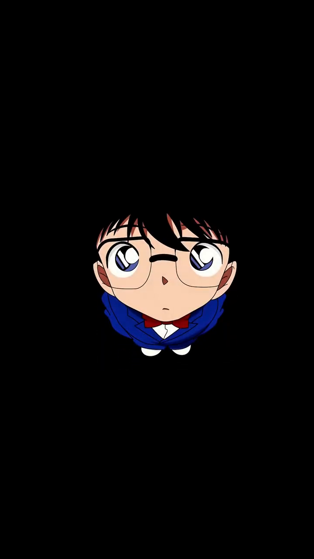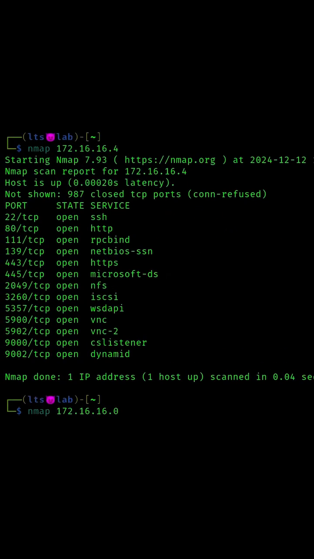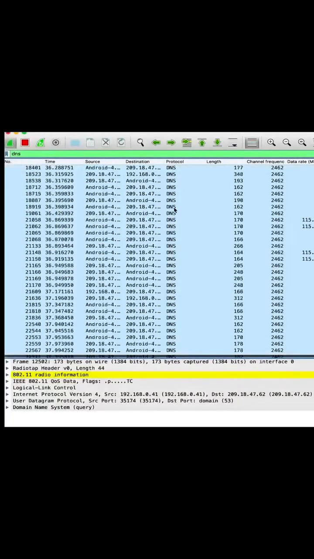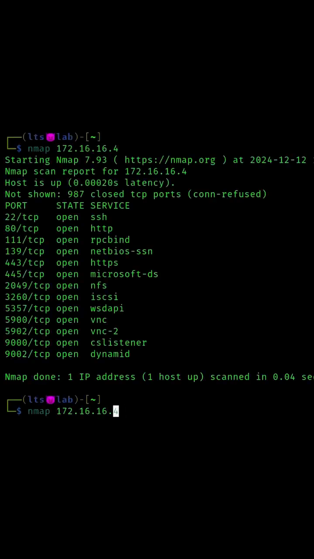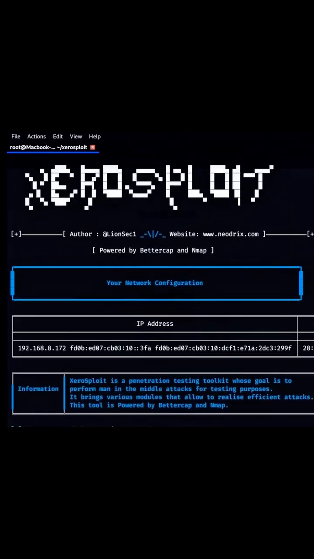Reconnaissance is the first phase of an ethical hacking engagement, where the hacker gathers information about the target network, identifying IP ranges, open ports, and active services. Packet sniffing involves capturing network traffic using tools like Wireshark or Tcpdump to monitor data patterns and find sensitive information. Port scanning with tools like Nmap helps locate open ports and their associated services, which can indicate potential attack surfaces. Man in the middle, MITM, attack simulations test how secure a network is against interception and manipulation of traffic.